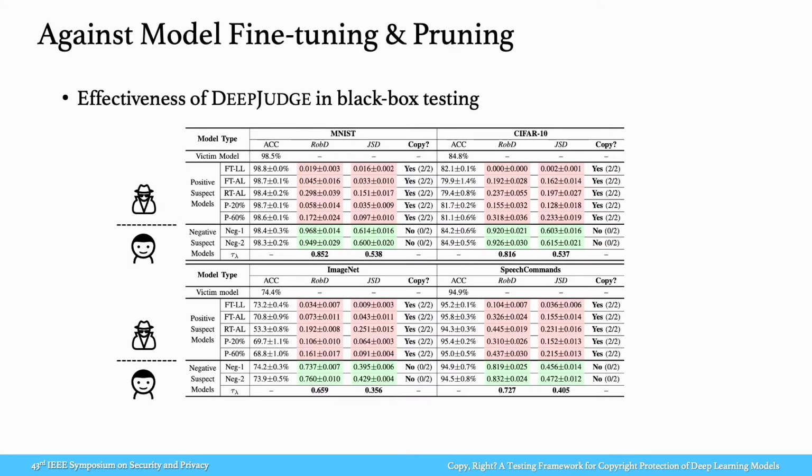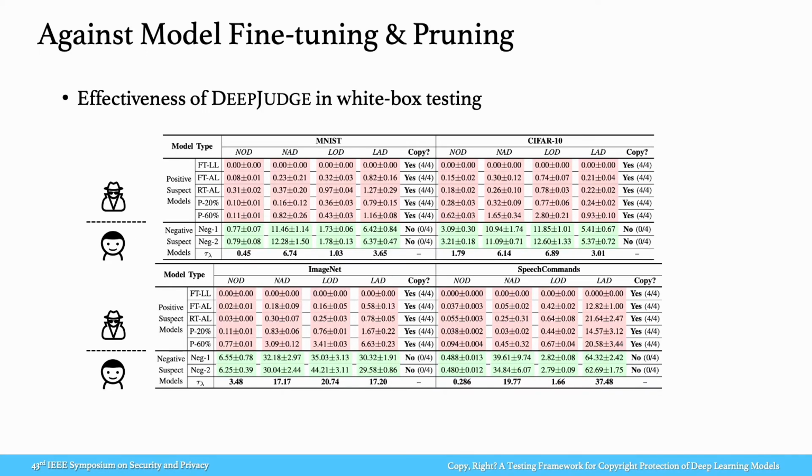As model fine-tuning and pruning are similar in processing the victim model, we discuss them here together. The results are presented separately for black box and white box settings. For the black box setting, for each metric, the values below the threshold, indicating copy, and above the threshold, indicating not copy, are highlighted in red and green respectively. As we can see, positive models are all marked by red and negatives are all marked by green. That means the final judgments made by DeepJudge are identical to the ground truths. The results of white box testing are similar to black box, and it is not surprising as white box testing can collect more fine-grained information from the suspect models.